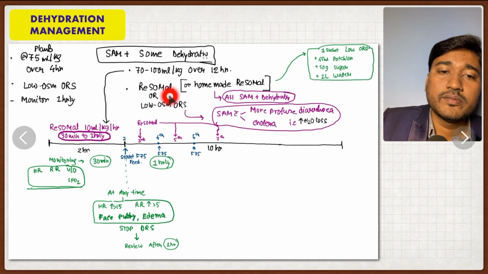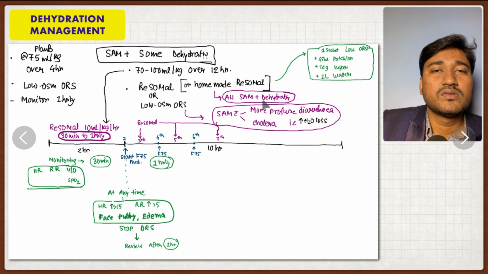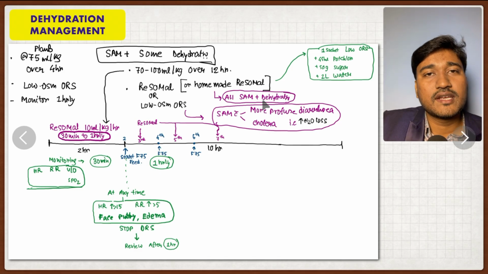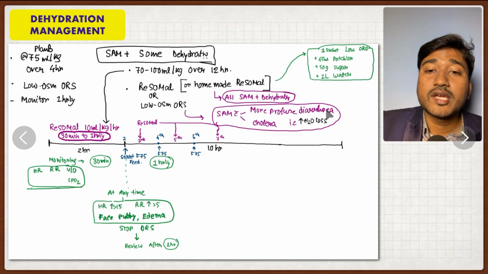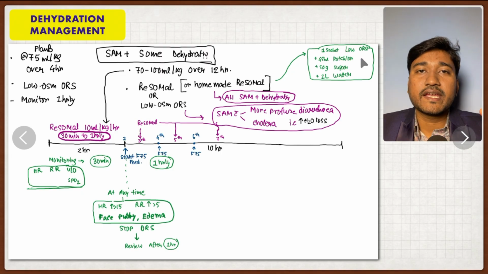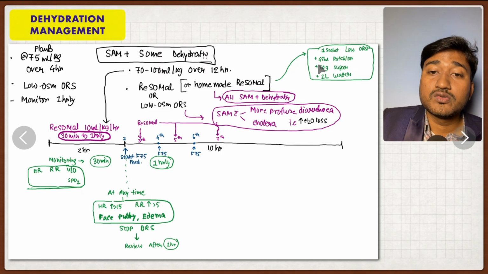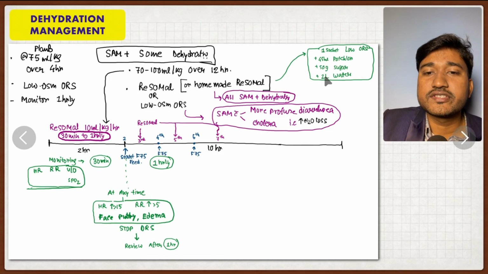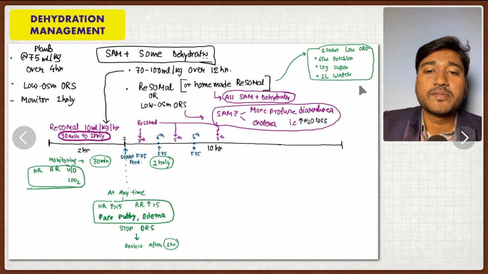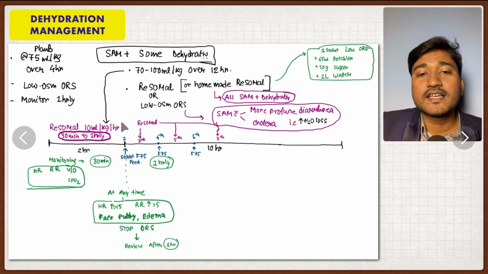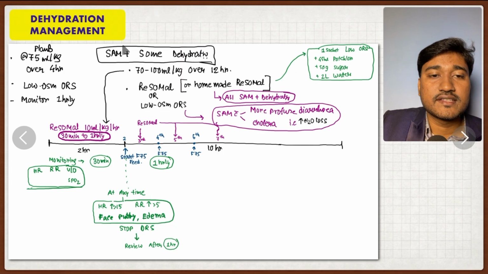And what will we be giving? We will be giving Resomal. And how to prepare Resomal? Look, in India, in most places Resomal may not be available, but in other countries it may be available. We prepare it from our low osmolarity ORS. One packet of low osmolarity ORS, the bigger packet for 1 liter, should be used with 45 ml of KCl syrup, potassium chloride syrup, with 50 gram of sugar, and you have to mix it with 2 liters of water. That is the composition. You can prepare it at home. Resomal is the choice which we are using in SAM. But in case of cholera in SAM, we usually use low osmolarity ORS.